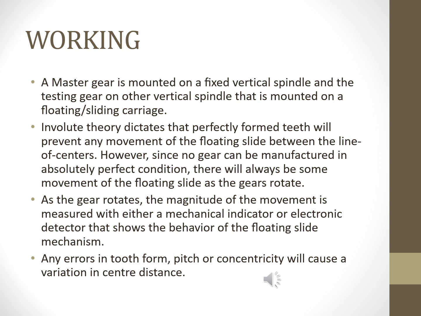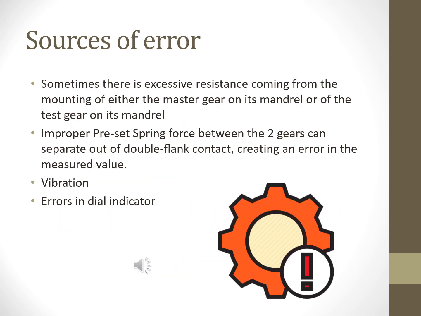Now when the gear rotates, the magnitude of the movement is measured with either a mechanical indicator like a dial gauge or an electronic detector that shows the behavior of the floating slide mechanism, and any error in the tooth form, the pitch or the concentricity will cause a variation in the center distance, and this will be measured with the recorder.